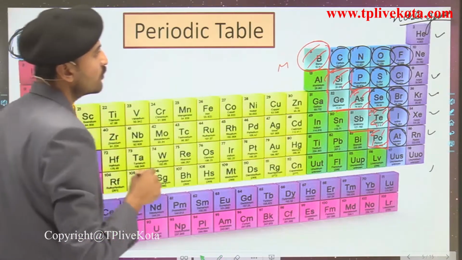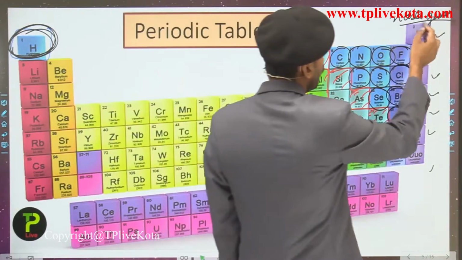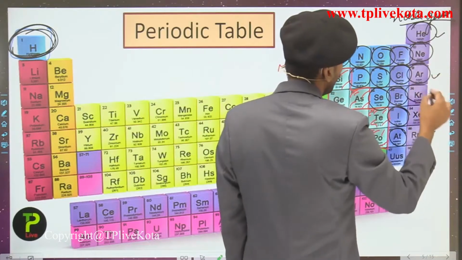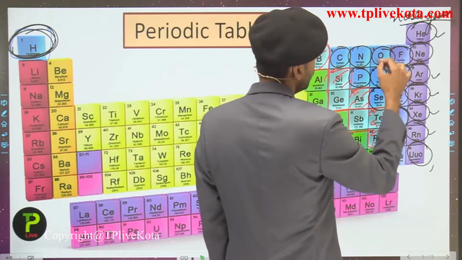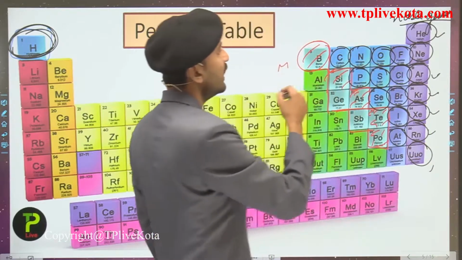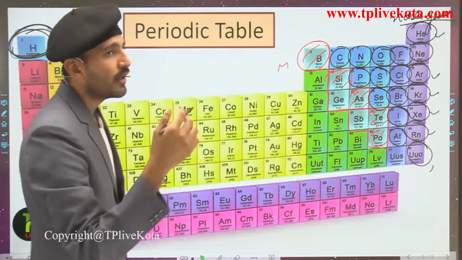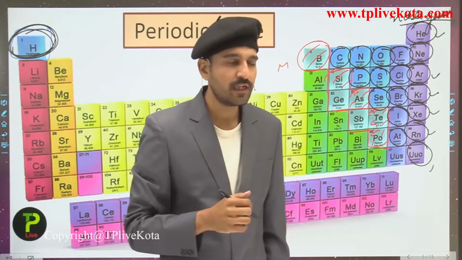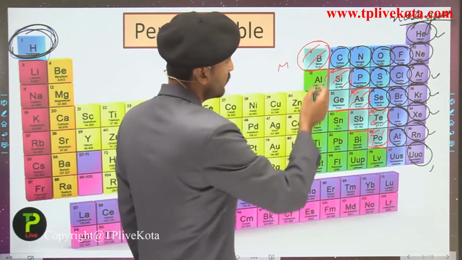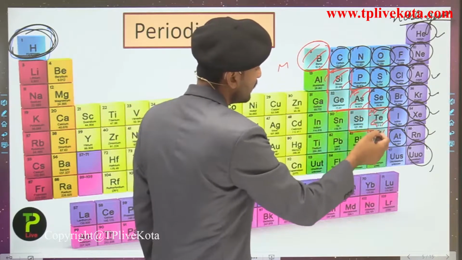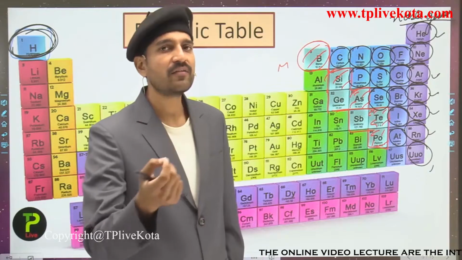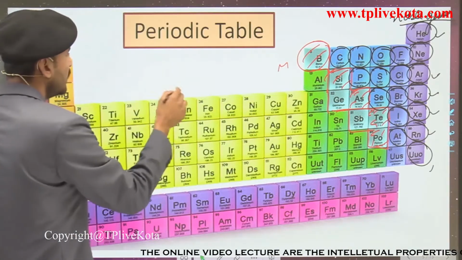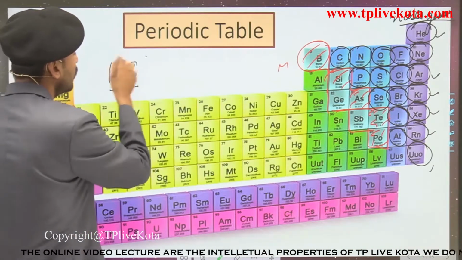So we can also count the non-metals: 1, 2, 3, 4, 5, 6, 7, 8, 9, 10, 11, 12, 13, 14, 15, 16, 17, 18, and 19. So there are almost 19 non-metals present in the periodic table. Talking about the metalloids, that is 1, 2, 3, 4, 5, 6, and 7. Seven metalloids are present in the periodic table, and the rest, the remaining out of the 118, are what?